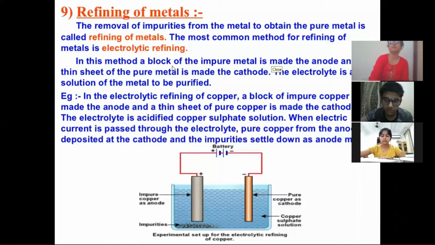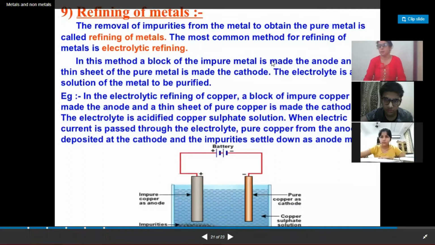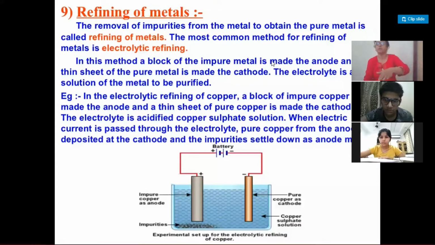This metal is called crude metal, because the metal obtained after reduction from its ore is not pure, and it still has a lot of impurities.